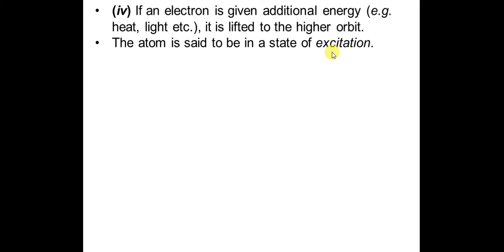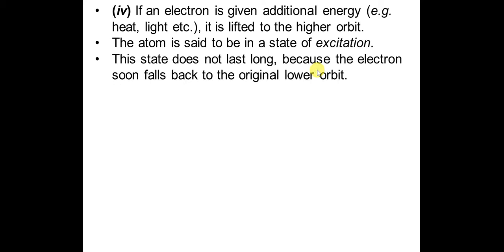And hence, when the external energy is applied, the atom is said to be in a state of excitation. This state of excitation does not last long because the electron soon falls back to the original lower orbit.